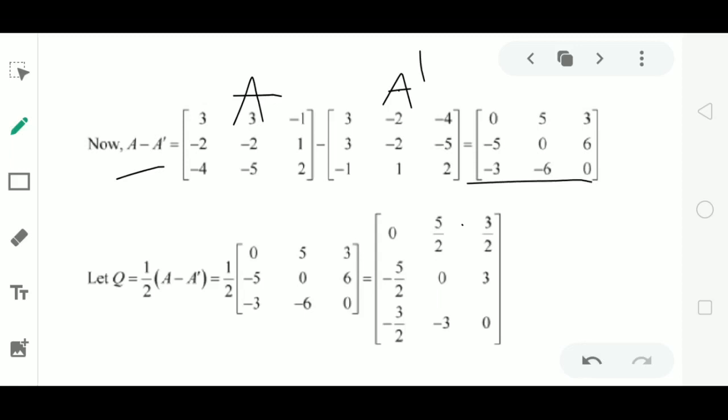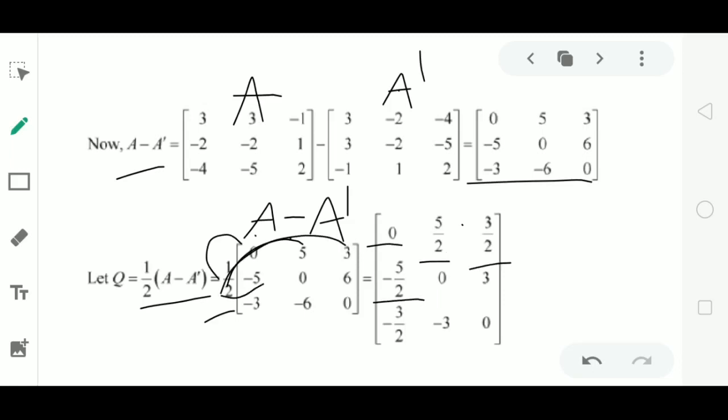Now we will find 1 by 2 into A minus A dash. Multiply 1 by 2 to the matrix A minus A dash. 1 by 2 into 0 is 0. 1 by 2 into 5 is 5 by 2. 1 by 2 into 3 is 3 by 2. 1 by 2 into minus 5 is minus 5 by 2. 1 by 2 into 0 is 0. 1 by 2 into 6 is 3. 1 by 2 into minus 3 is minus 3 by 2.